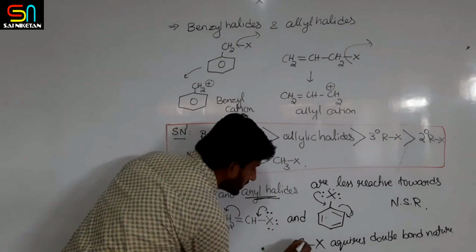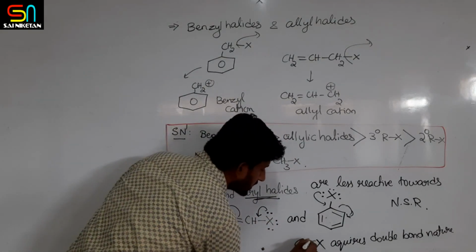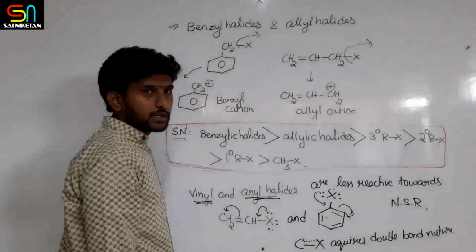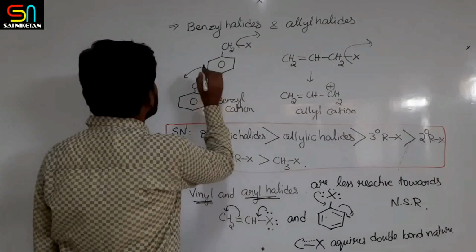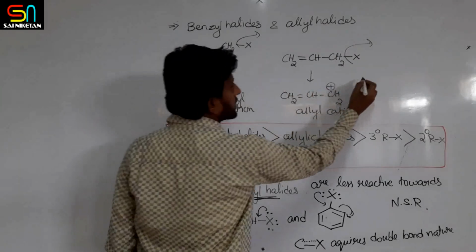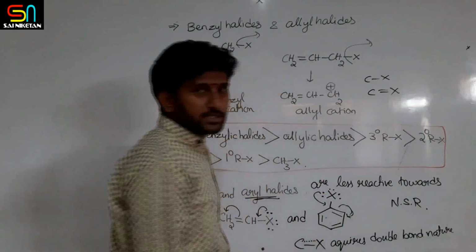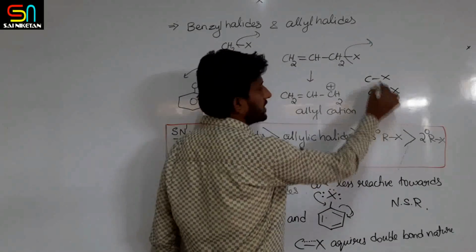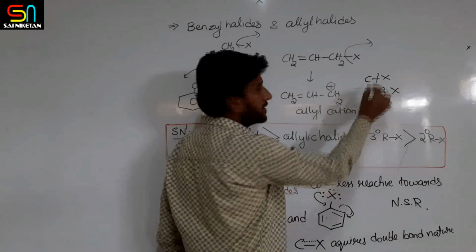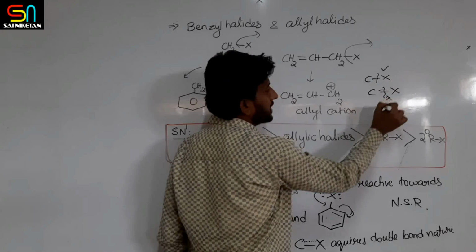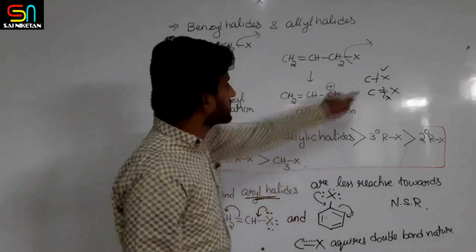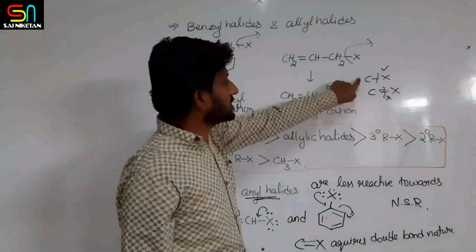So this C-X bond is double bond in nature, and relative to a normal C-X bond, a double bonded C-X is difficult to break. Double bond character is difficult to break; single bond character is easy to break.